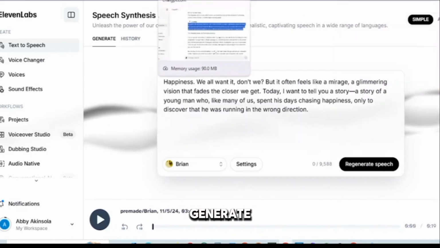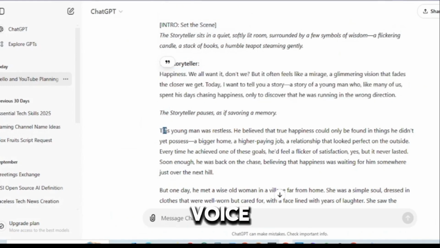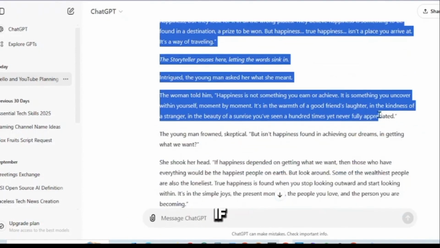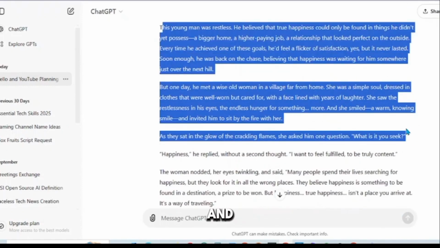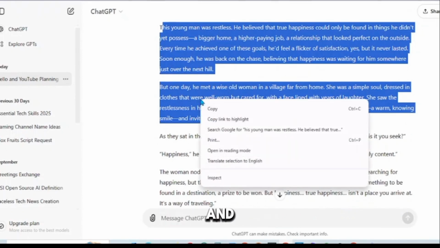So click on Generate Speech. This is a pro tip. When generating AI voiceover, you need to generate each paragraph separately, because if you make the entire voiceover at a go, it will be less expressive. And trust me, we don't want that. So we copy the script per paragraph, generate the speech, and download.